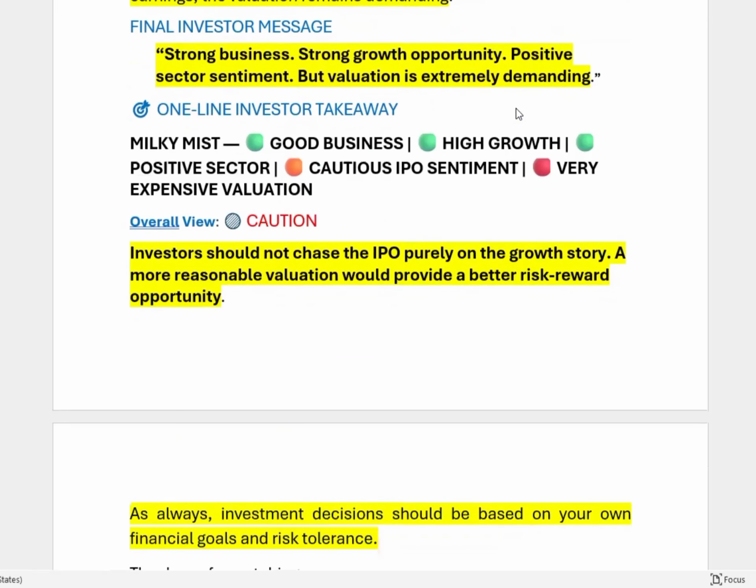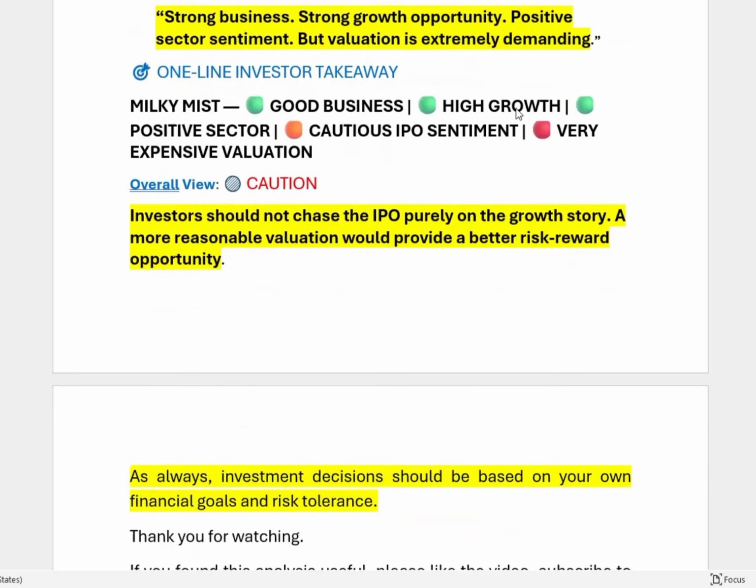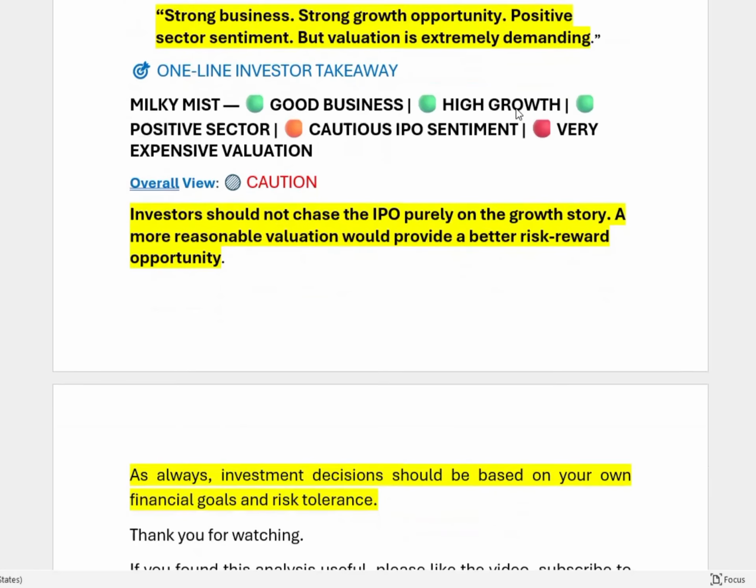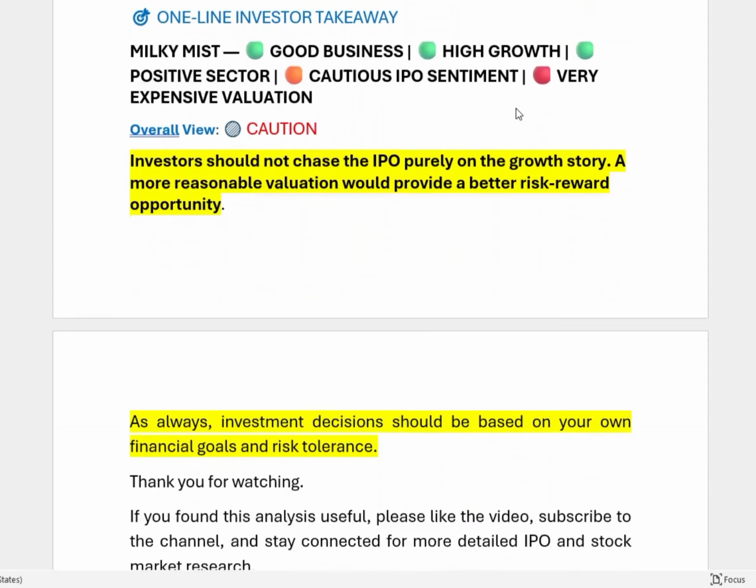Finally, investor message: strong business, strong growth opportunity, positive sector sentiment, but valuation is extremely demanding. One-line investor takeaway: Milk Mist, good business, high growth, positive sector, cautious IPO sentiment, very expensive valuation. Overall, we caution. Investors should not chase the IPO purely on the grounds of growth story. A more reasonable valuation would provide a better risk-reward opportunity.